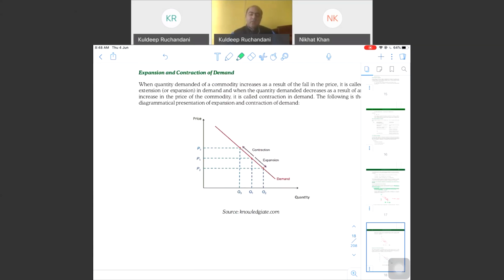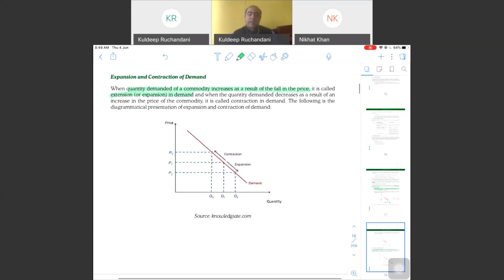Quantity demanded of a commodity increases as a result of a fall in the price. It is called extension or expansion in demand. When the quantity demanded decreases as a result of an increase in the price of a commodity, it's called contraction in demand. When the change in quantity demanded is because of change in prices, it will be expansion and contraction.